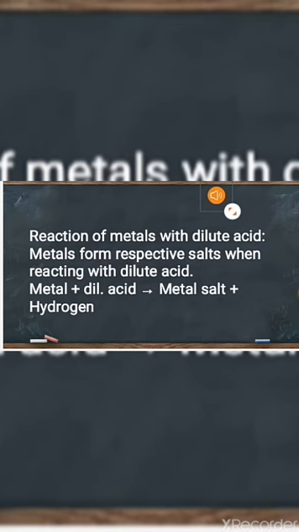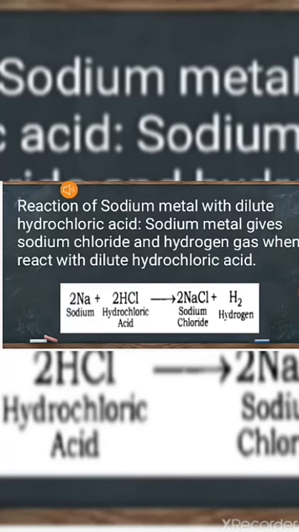Reaction with acids. Whenever metals react with acid, again they release hydrogen gas. Metal salt is formed and hydrogen gas is released there. Like in this reaction, sodium metal reacts with hydrochloric acid and forms sodium chloride and hydrogen gas, which can again be tested by bringing a burning matchstick, and hydrogen gas will burn with a pop sound.